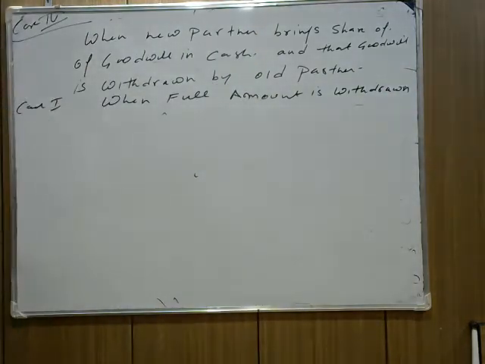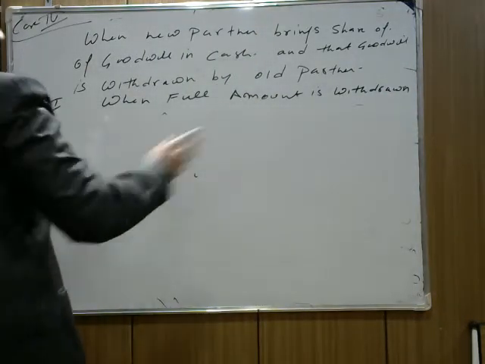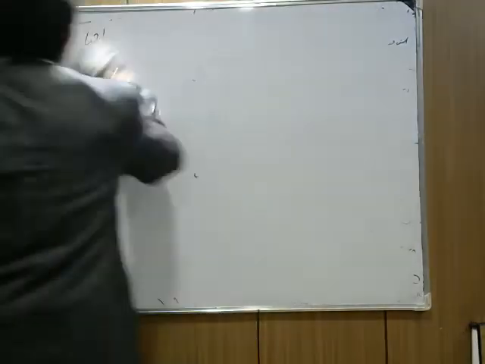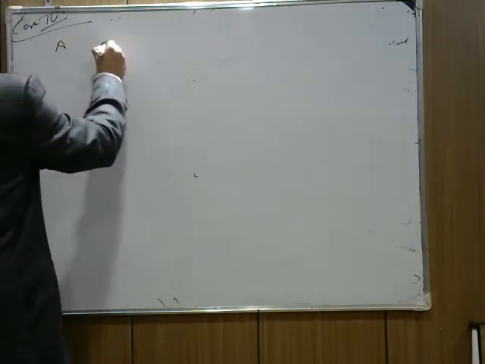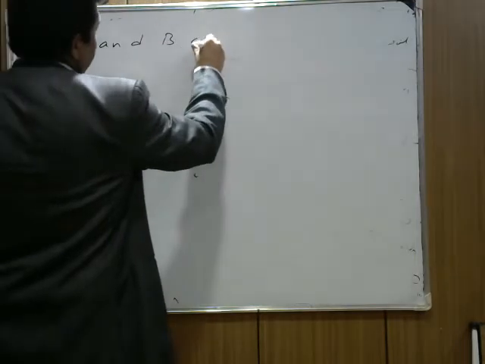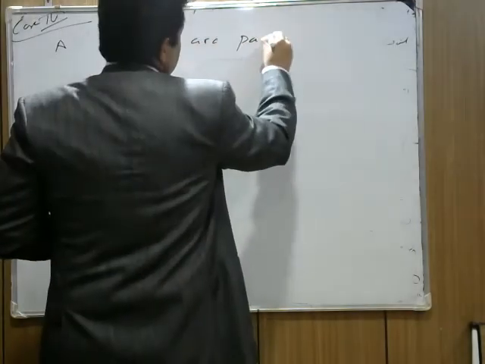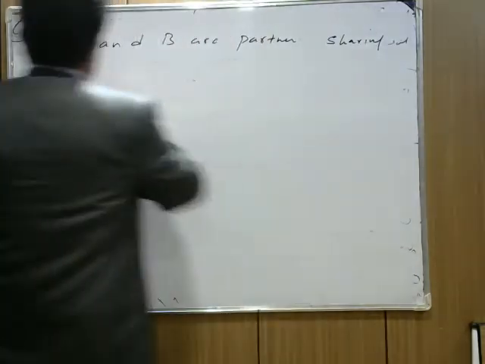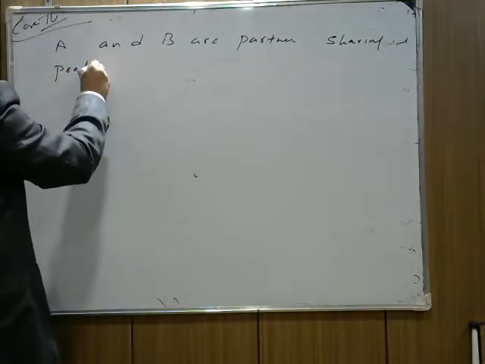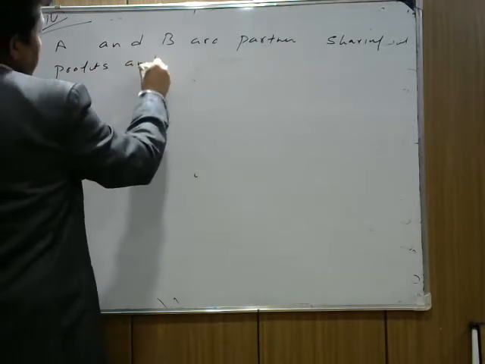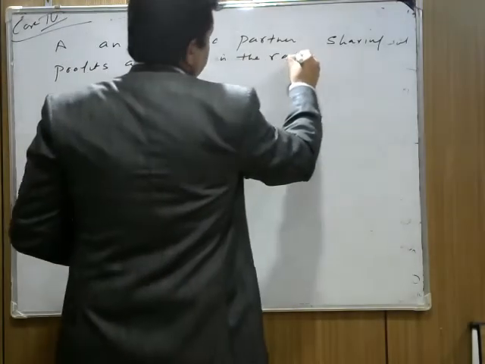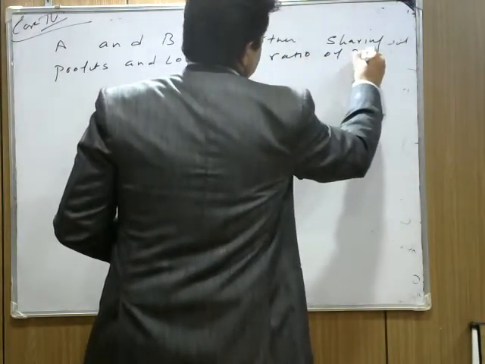They say two partners are there, A and B are partners. Okay, so we are doing the first question, case 4. The question is: A and B are partners sharing profits and losses in the ratio of 3:2.